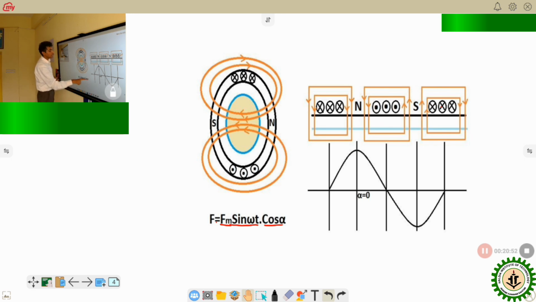That's why the magnitude varies sinusoidally in time and is distributed in space as a function of cos alpha. So the total MMF wave is represented by F equals F_m sin omega t cos alpha, where F_m is the maximum MMF, the magnitude varies sinusoidally, and cos alpha shows the MMF distributed in space as a function of cos. So this is all about the stationary pulsating magnetic field, and this is the equation of the stationary pulsating MMF wave. Thank you.